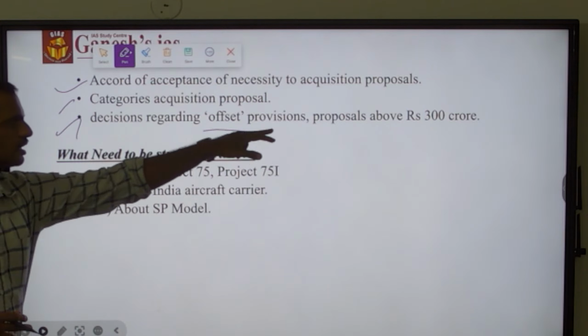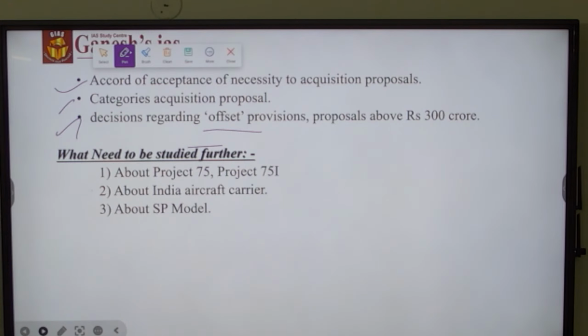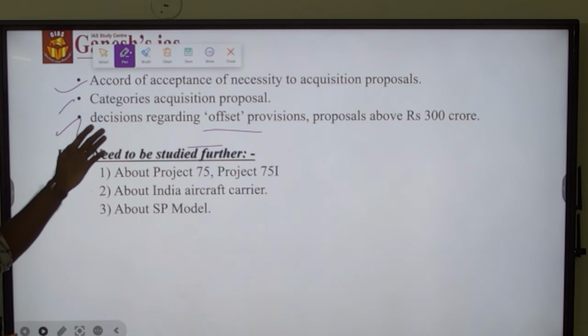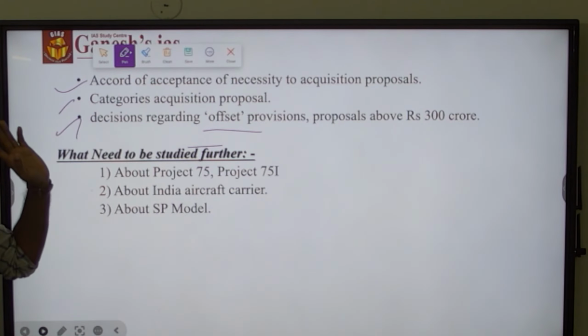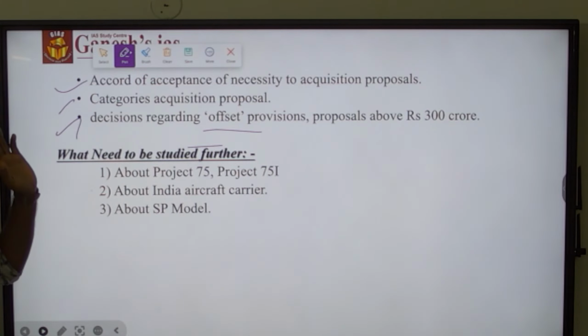Offset provision is nothing but this: the foreign companies which have won the contract to produce army or defense equipment for India need to source a certain percentage of the products locally from India to make those defense products for India. Such a provision is called the offset provision, and the decision regarding it will be taken by the Defense Acquisition Council if the proposal is above 300 crore.